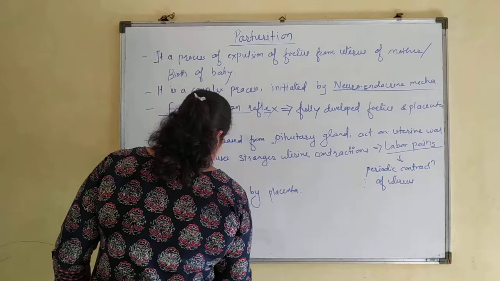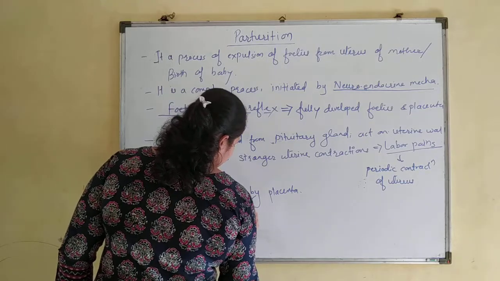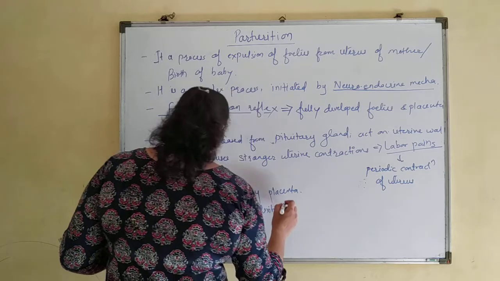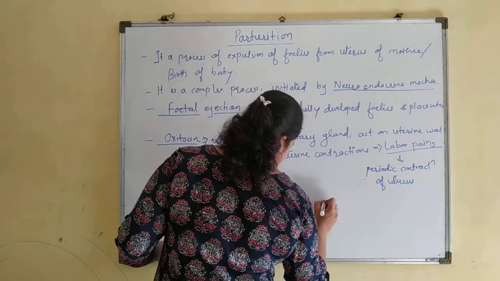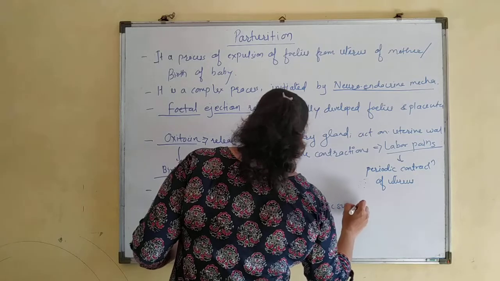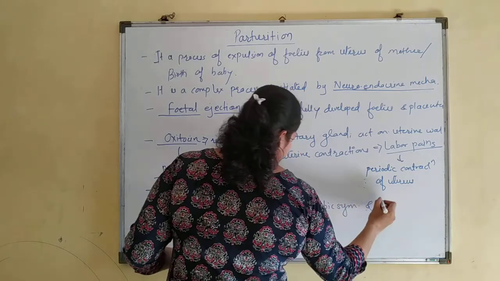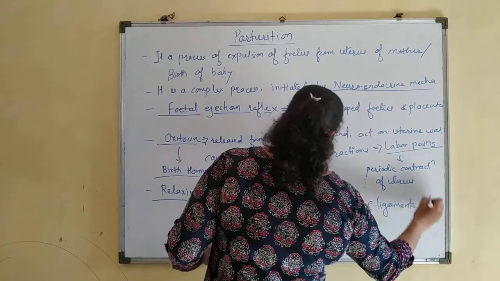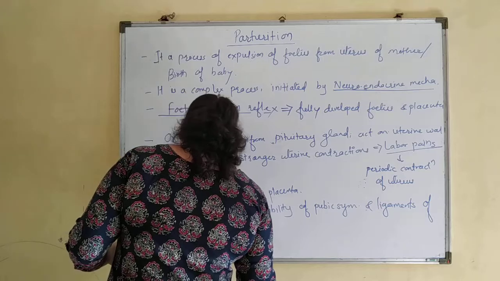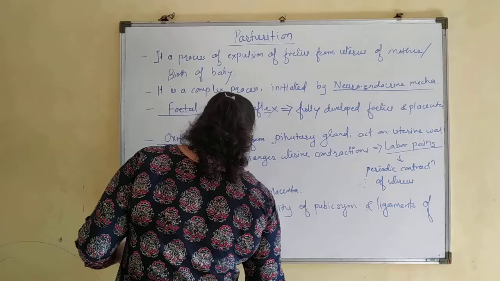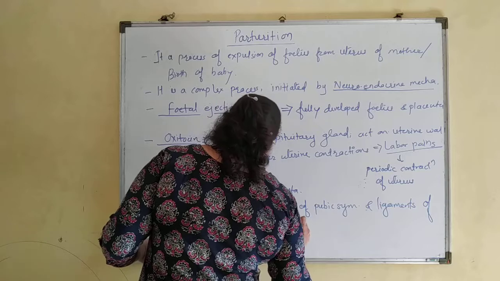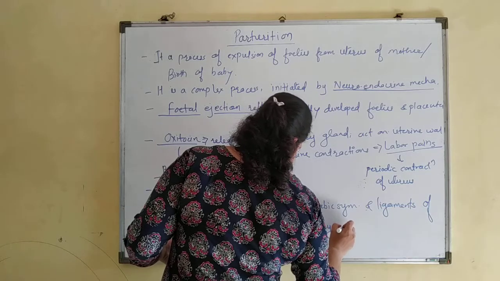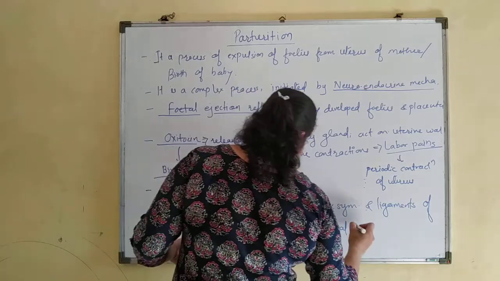So relaxin is secreted by the placenta. It increases flexibility of the pubic symphysis, and the ligaments of the pubic symphysis, sacroiliac and sacrococcygeal joints.